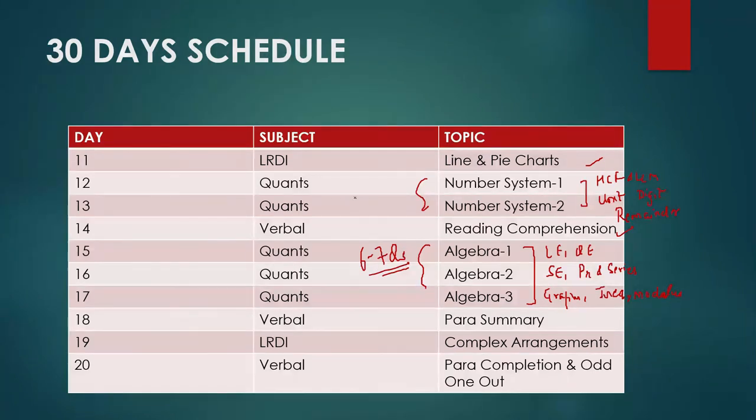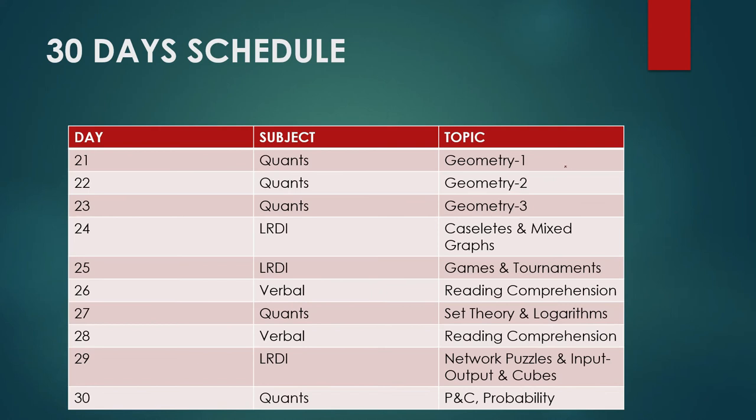On day 18 you can go through verbal for para summary. Day 19 LRDI complex arrangements, or I can say mixed arrangements. Day 20 verbal para completion and odd one out. Day 21, 22, 23 you can revise geometry. If you find geometry not good, you can leave this. Here we can also give a topic test.